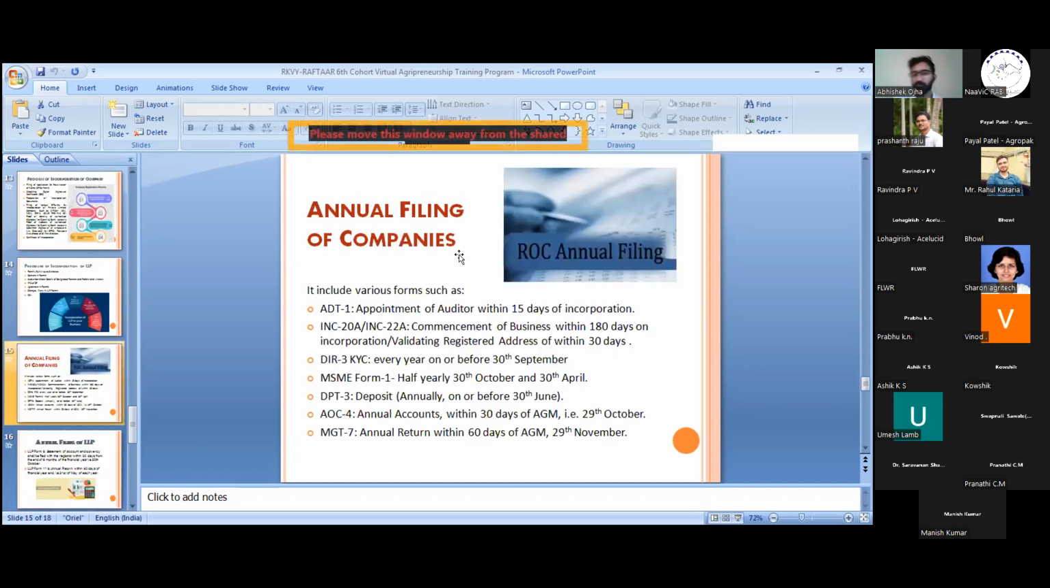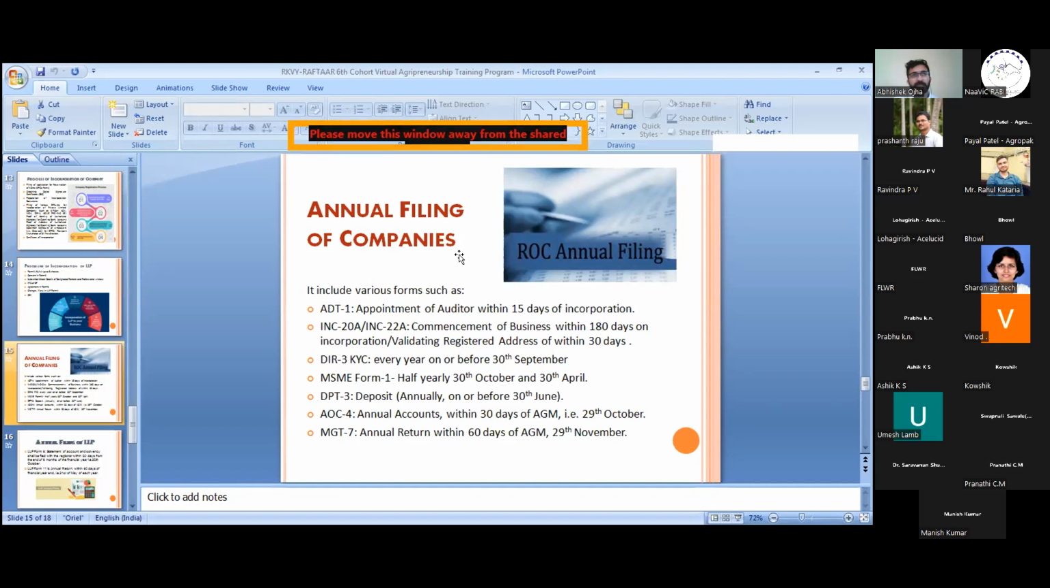Now comes the picture of annual filing of companies. Annual filing of companies is quite complex and quite a tedious task, because there are various forms involved, as per the applicability of the company and as per the applicability of the ROCs. So there are various forms on the basis of which the annual filing cost may vary. It includes ADT1, the first and foremost form for companies after incorporation. It is the appointment of the auditor. The company has to appoint the auditor and, within 15 days, file the ADT1 form.